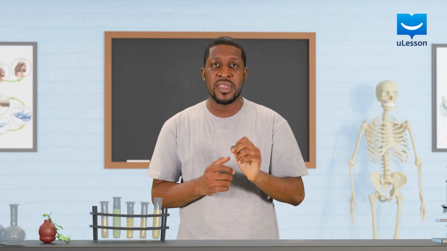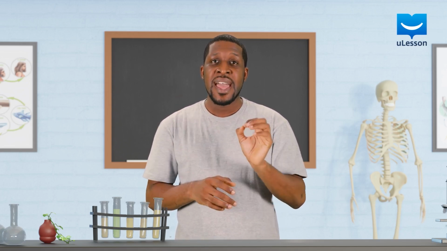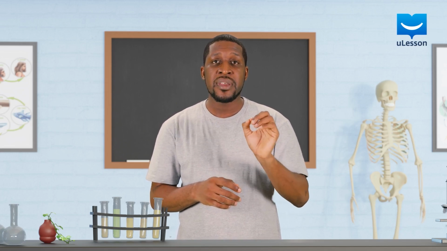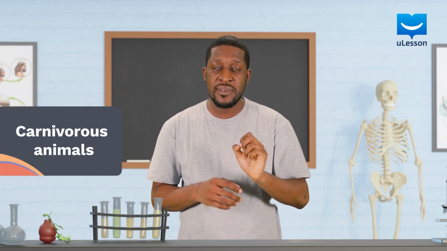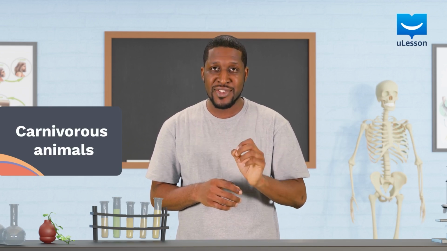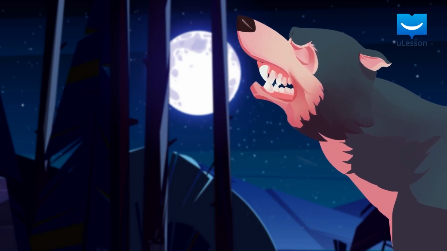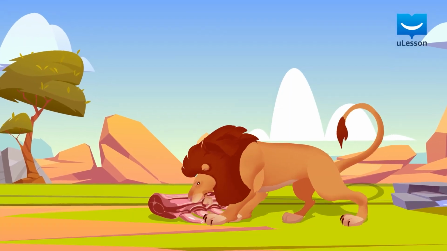But sometimes, some animals don't feed on plants, but prefer to feed on other animals only. Animals like these are called carnivorous animals or carnivores. They are flesh eaters because they only eat flesh. Examples of carnivorous animals include wolves, lions, and so on.